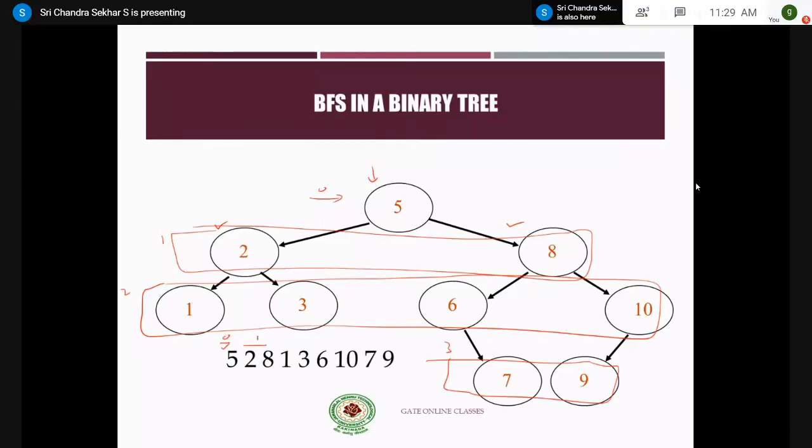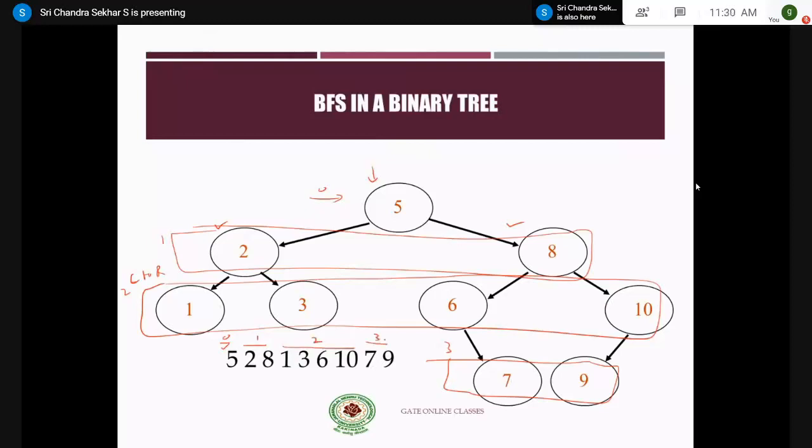Let us go with the convention that 1, 3, 6, 8, 6, 10, that is left to right, L to R. So 1, 3, 6, 8, 6, 10. All these things come under level 2. And the last level consists of only 2 elements, that is level 3. This is nothing but level order traversal.